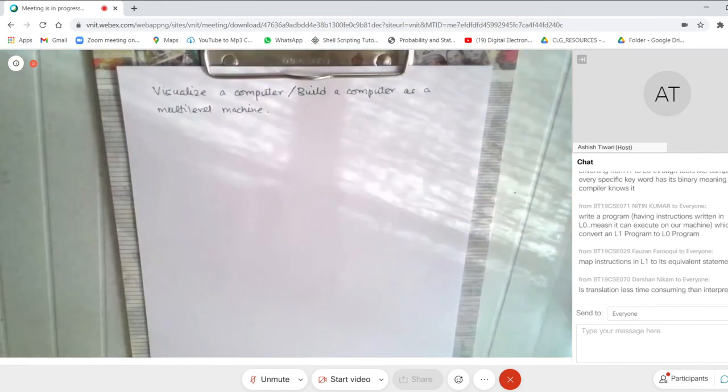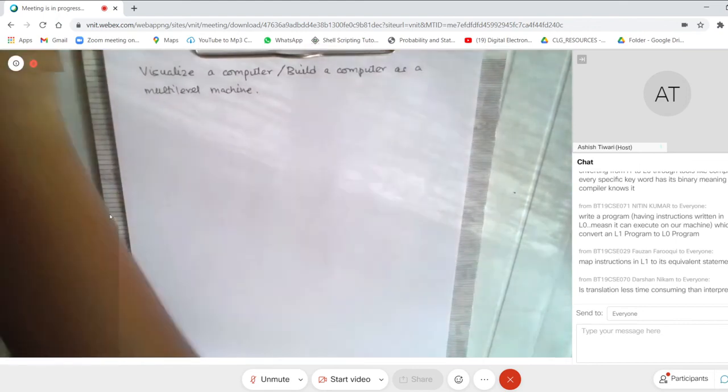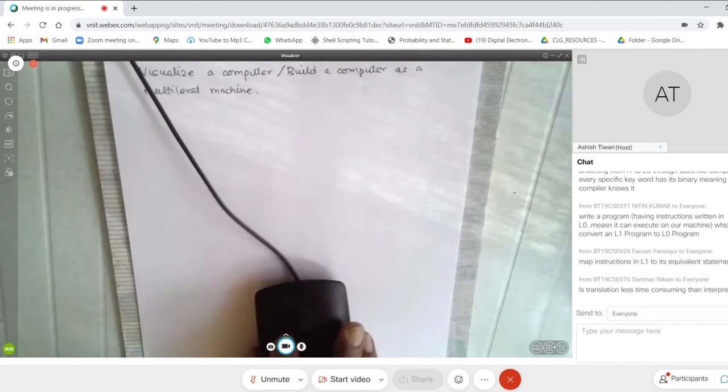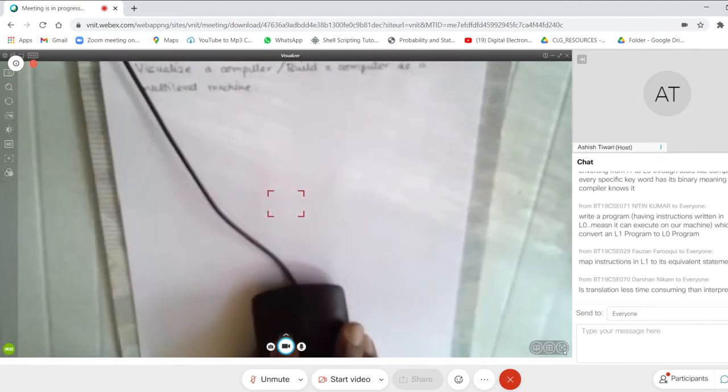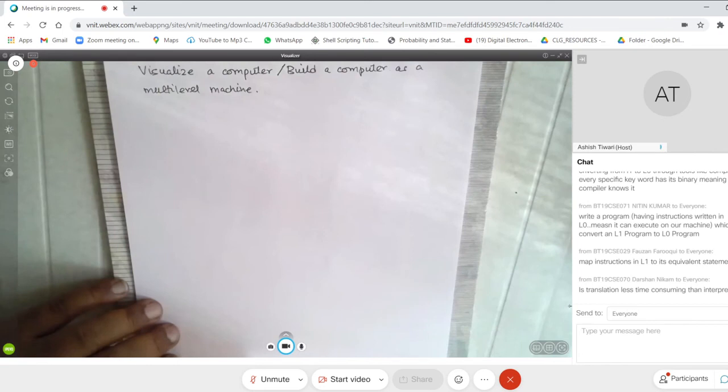So where are we now? We are saying that if we understand all that, we can visualize a computer or build a computer as a multi-level machine. Now, what do we mean by that? I will try to explain and see if it makes sense.